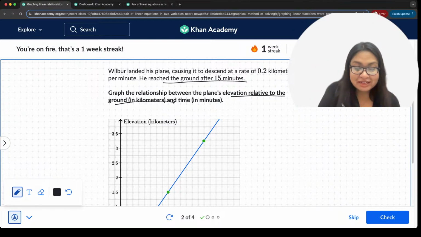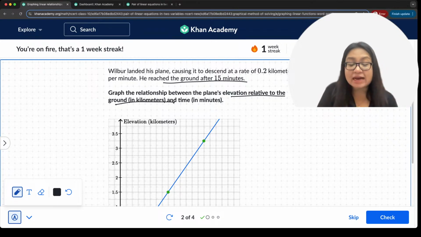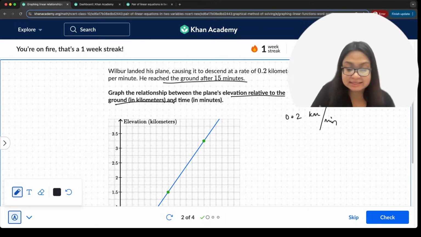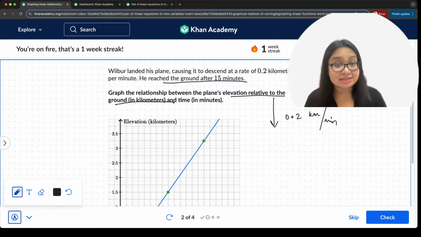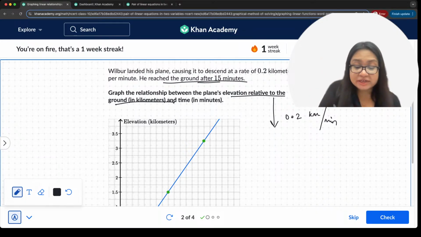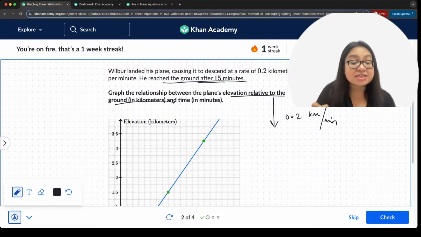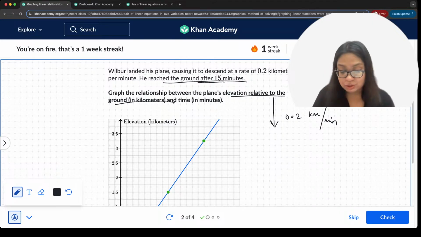Here we have to graph the relationship. Wilbur landed his plane, causing it to descend. Rate of descent is 0.2 kilometers per minute. This is the rate of descent. And he reaches the ground after 15 minutes.